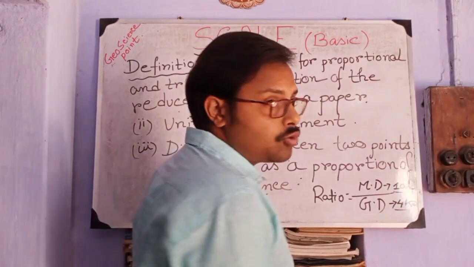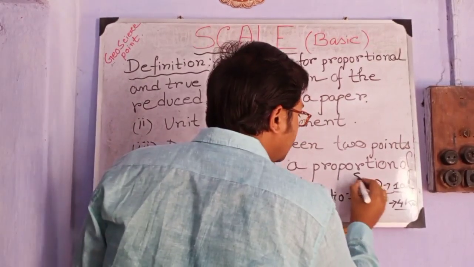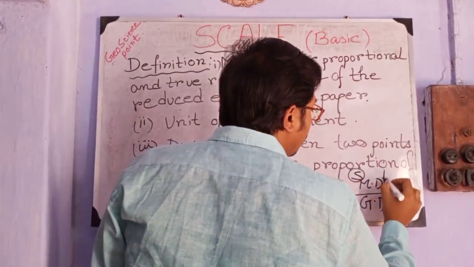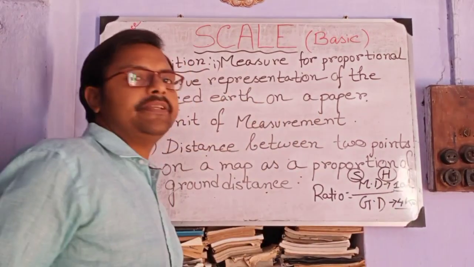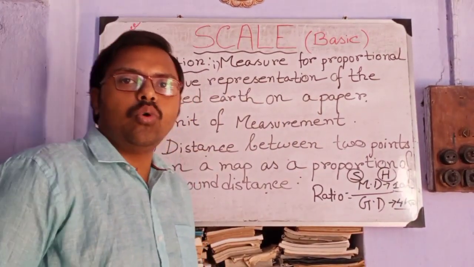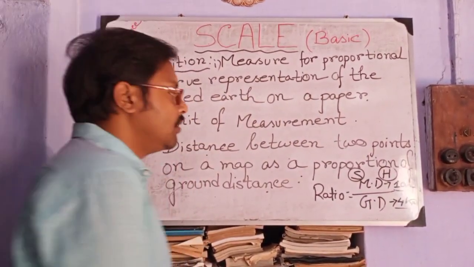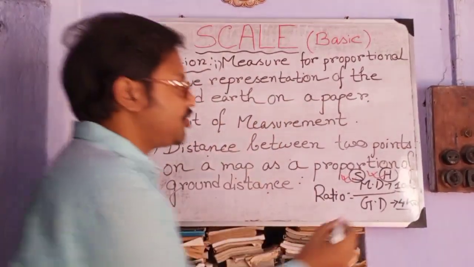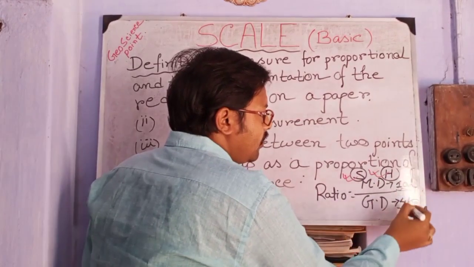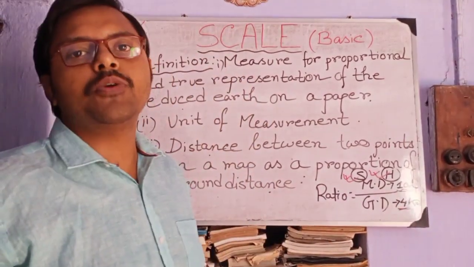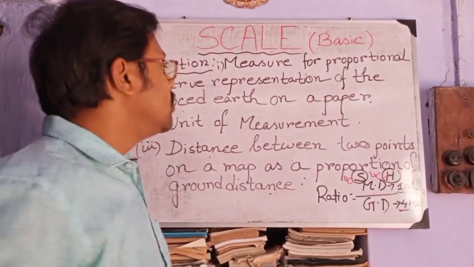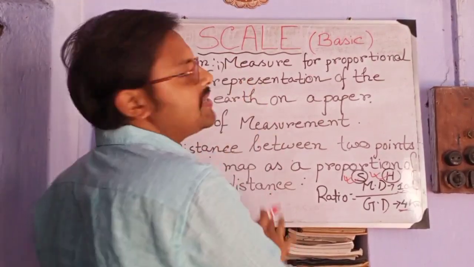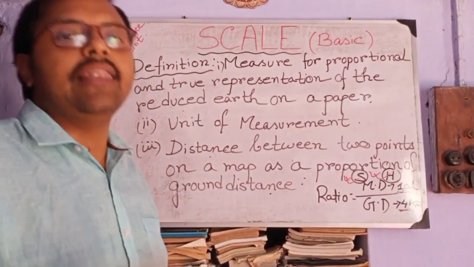What are the 2 points? Your school and your home. These 2 points. And what is the proportion? 1 cm and 4 km. That is proportion. So clear? This is the basic concept of scale.